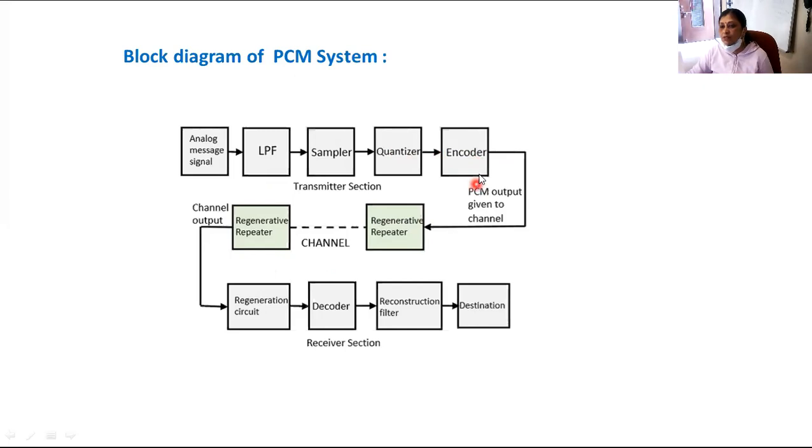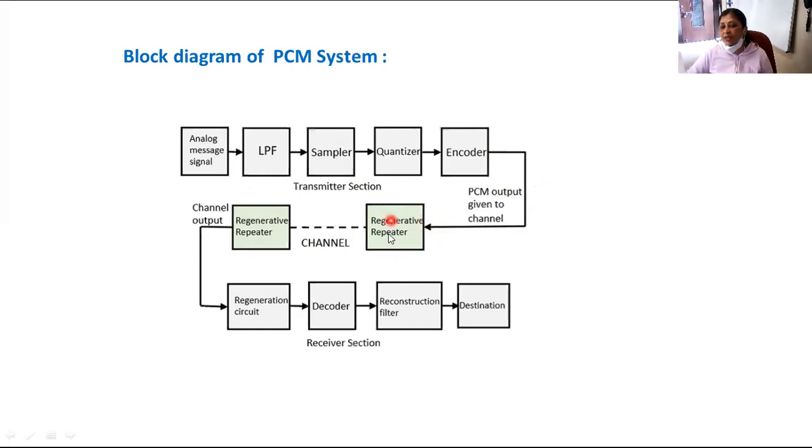Okay. So the encoder outputs the digital 0 and 1 values. They are transmitted through a channel. While transmitting through a channel from one point to another point at a long distance, what happens? The signal attenuates. That means the strength of the signal decreases. And therefore it becomes necessary to recreate this signal.